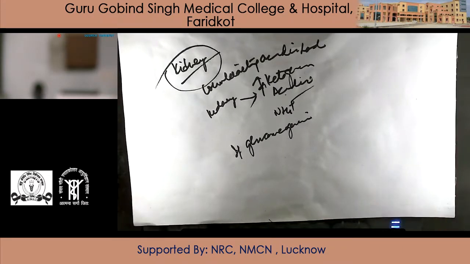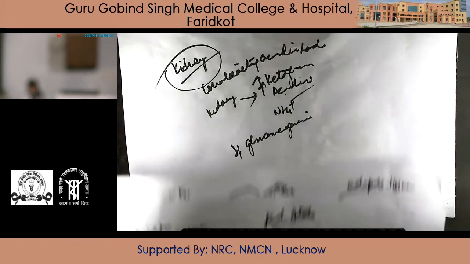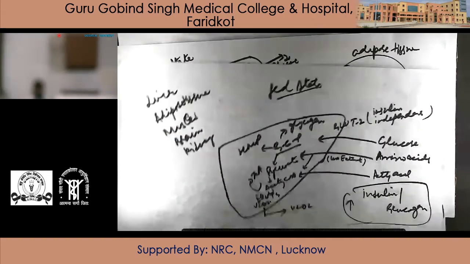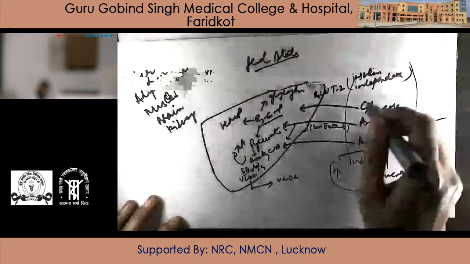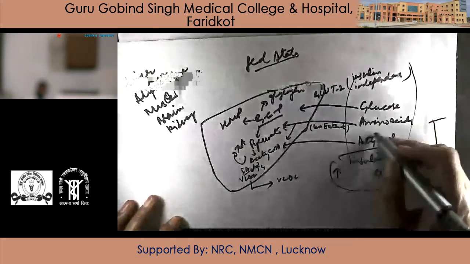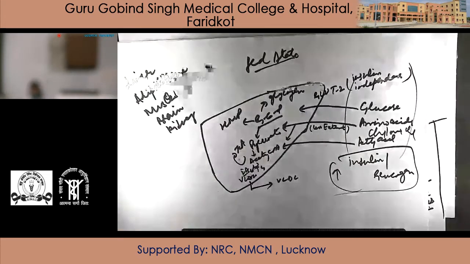If we combine all these things, then it will be inter-organ metabolism. For example, in fed state, from intestine, these are the things which are taken up by the liver: fatty acid in the form of chylomicron, because chylomicron are synthesized in intestine. Glucose will be taken in, amino acid in, chylomicron in.